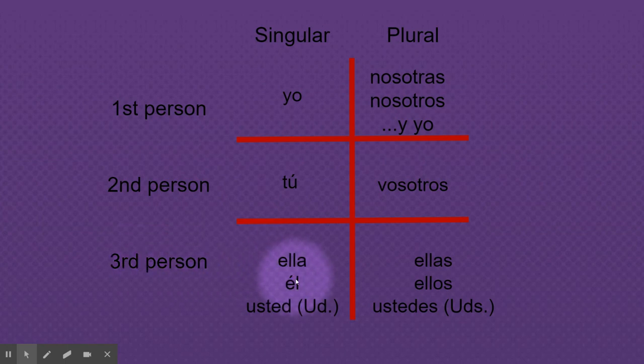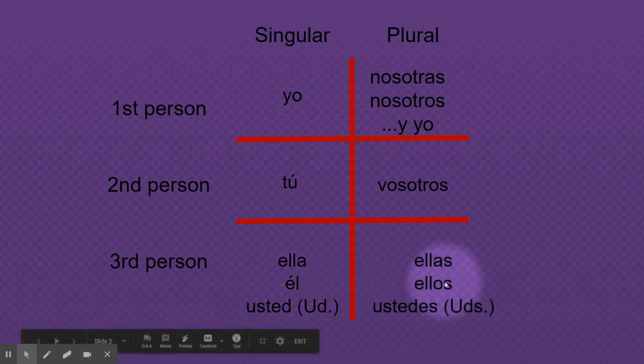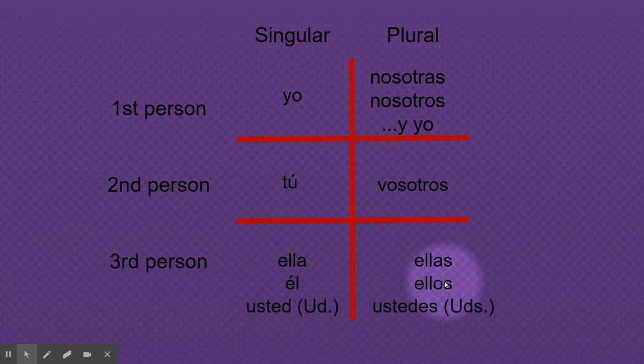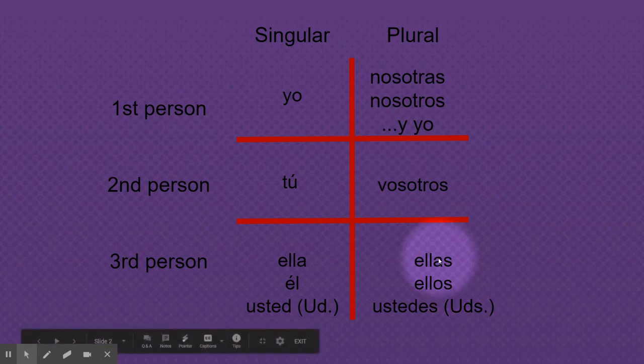So ella and él means she and he. And ellas and ellos means they. So if it's ellos, it's a group of men or a group of male and female. Ellas is a group that identifies as female. I'll talk about usted and ustedes on the next slide, or in a second, actually, on this slide.